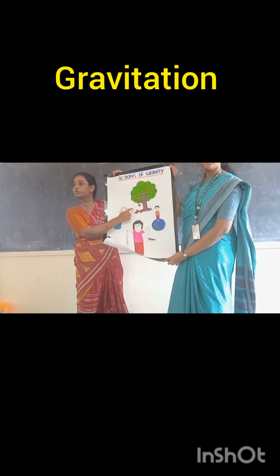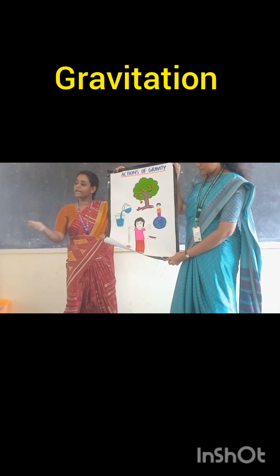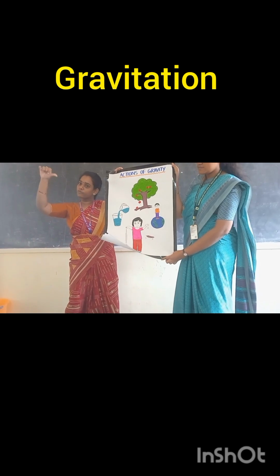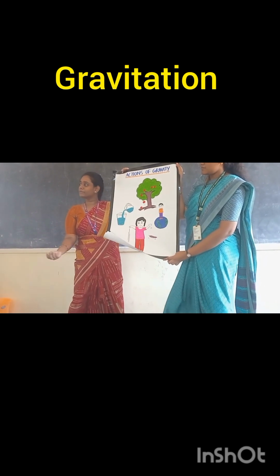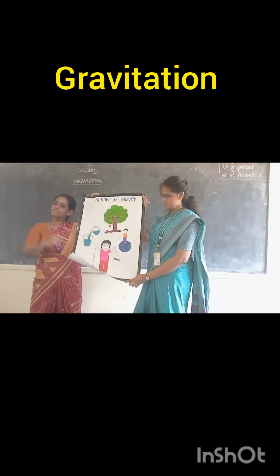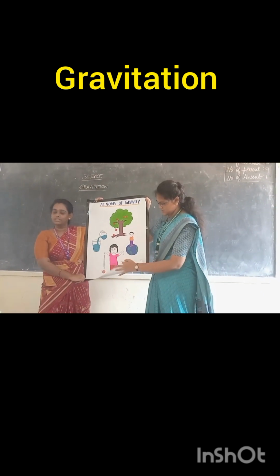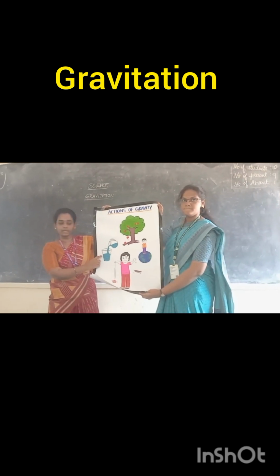The apple is falling down due to gravity. Similarly, when you pour some water into a tumbler, the water falls downwards. Why is the water not moving upwards? Have you ever imagined that? Due to gravity only, it is falling down in the tumbler.